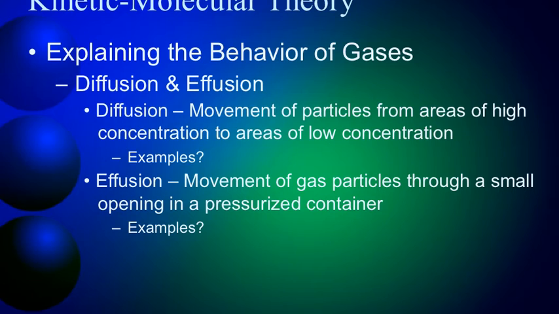A couple of definitions for us to also understand about the behavior of gases. Diffusion, you might remember this from biology class. Diffusion between membranes, you're going from areas of high concentration to low concentration. That's also going to be true of gases just floating around. The example that I like to use here, at least at school, is early in the morning. Unless you're in the cafeteria, you are probably not smelling what's being cooked for lunch. Right? But if you're in the kitchen, you're definitely smelling it. There's a high concentration of those particles. Now, by lunchtime, you can, in most of the building, smell what's being cooked for lunch. That gas, that odor, has diffused through the building. Went from an area of high concentration in the kitchen to the rest of the school, right, a low concentration.